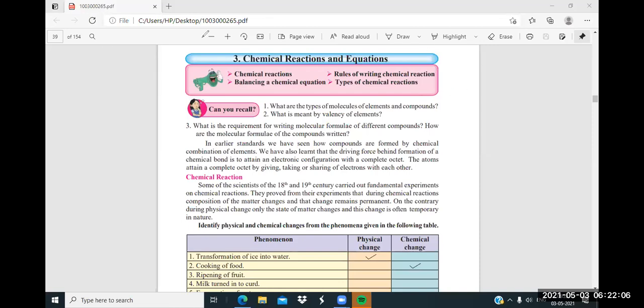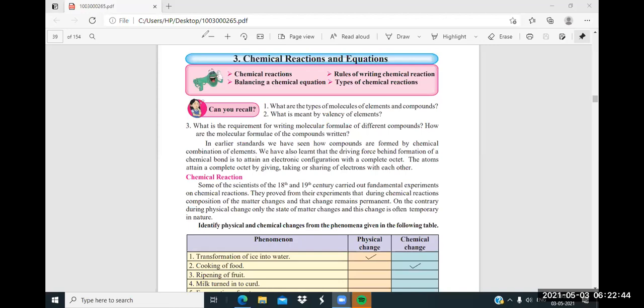So now tell me, what is the compound? Compound definition we have seen so many times. What is a compound? Sir, yes, sir, two or more molecules mixed in a fixed ratio is called the compound. Yeah, good.